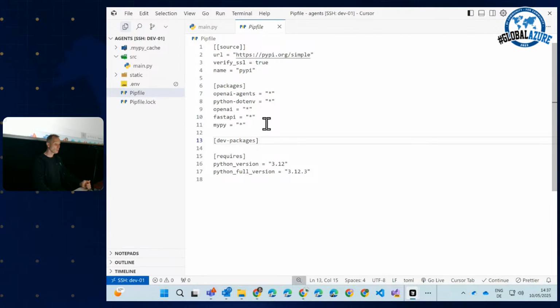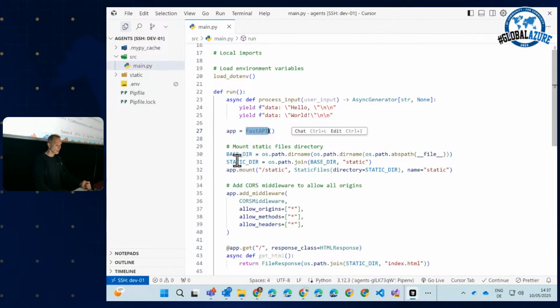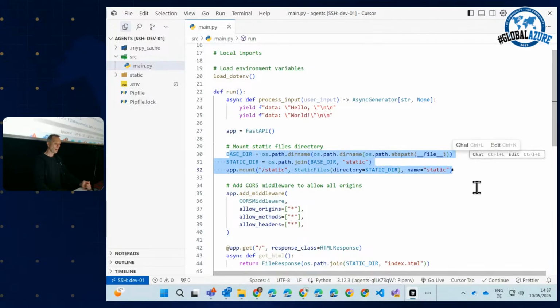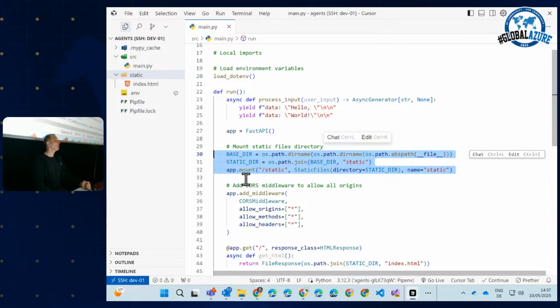So this is essentially what I do. If you would like to recap what you see here at home, you should use these libraries. Just install them and we are fine. Now, this here is not an agent yet. It is a very simple application which sets up a web server with FastAPI. Here you see I am mounting a static web server for the static folder. So whatever is in this folder will be served statically to the client. Put your HTML files, your CSS files, your JavaScript files, your images, whatever, into the static folder. And this is just the mounting of this static folder for a static website.